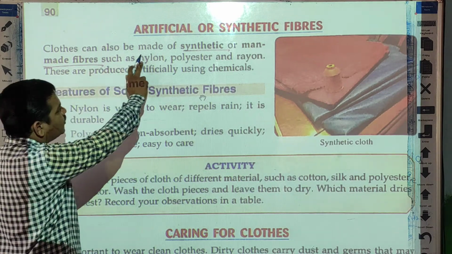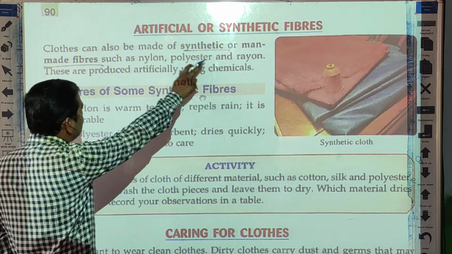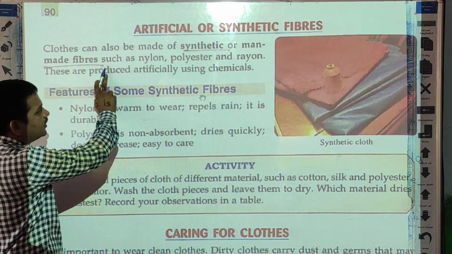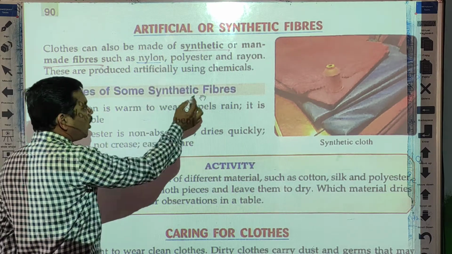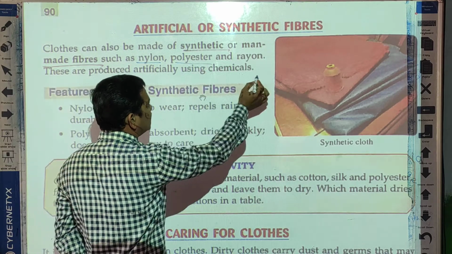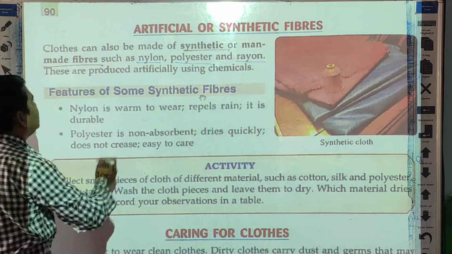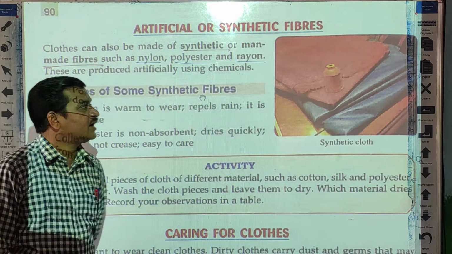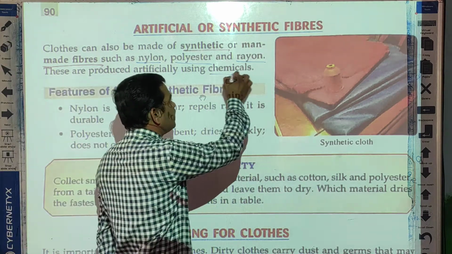Clothes can also be made of synthetic or man-made fiber such as nylon, polyester, rayon. These are produced artificially using chemicals.